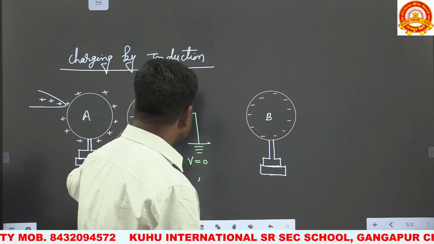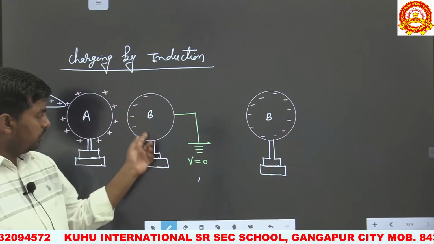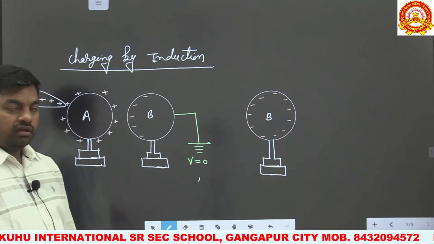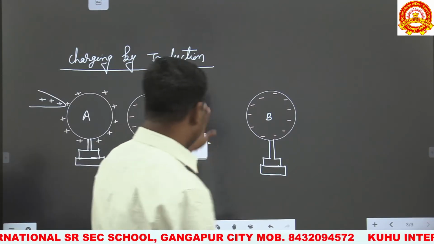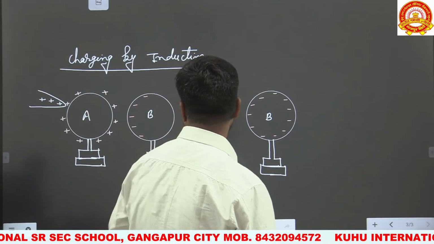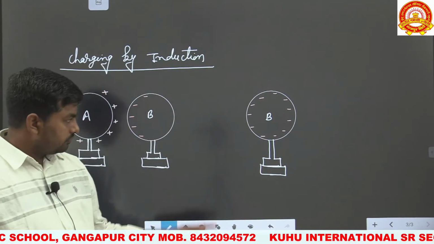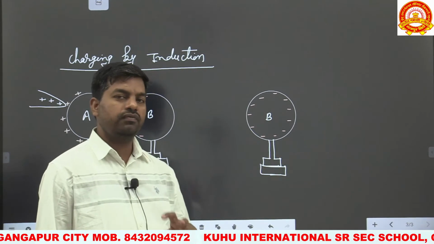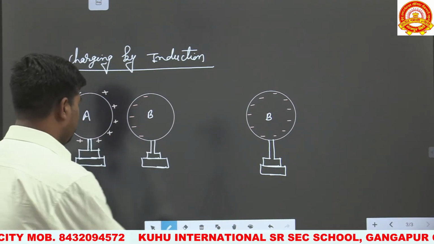Now this uncharged body is connected to ground, so some electrons come from the ground and neutralize the positive charge of this body, and only negative charge remains on it. And now if its connection from the ground is removed and it is separated from the charged body, then over the surface of this uncharged body opposite nature charge is uniformly distributed. This type of charging is called charging by induction.